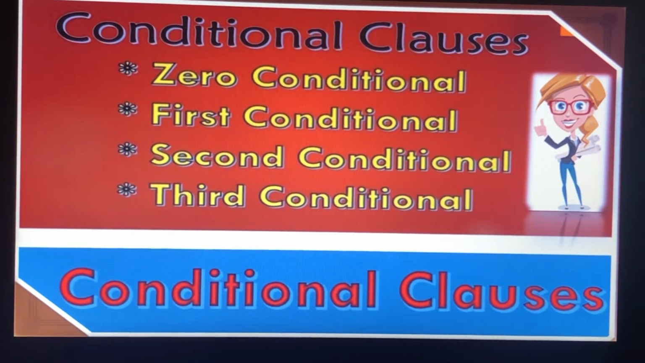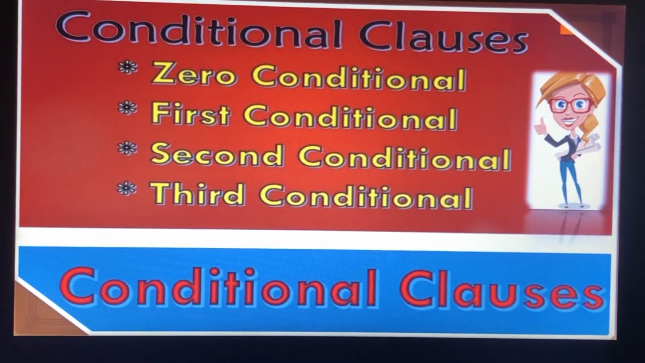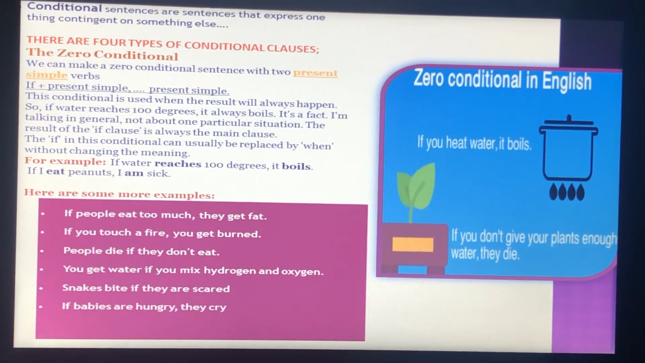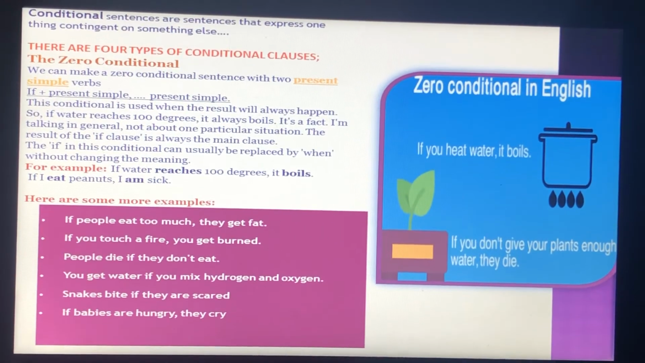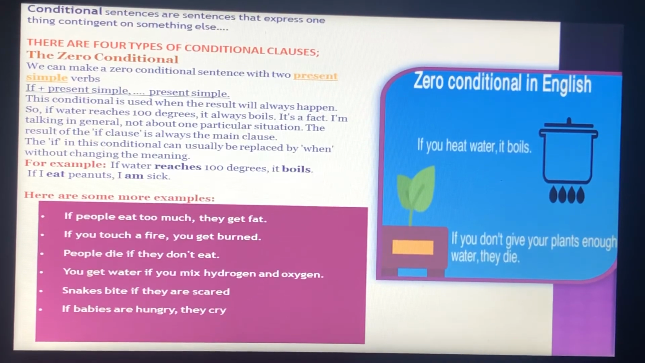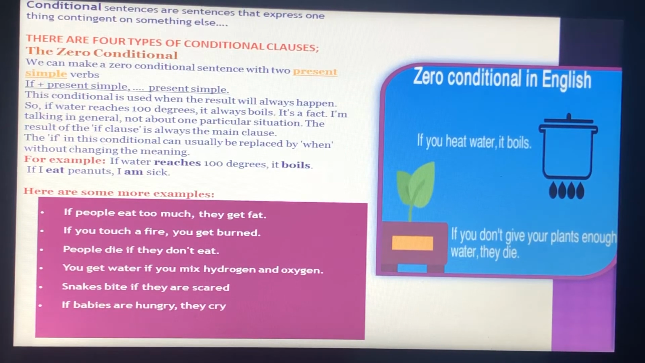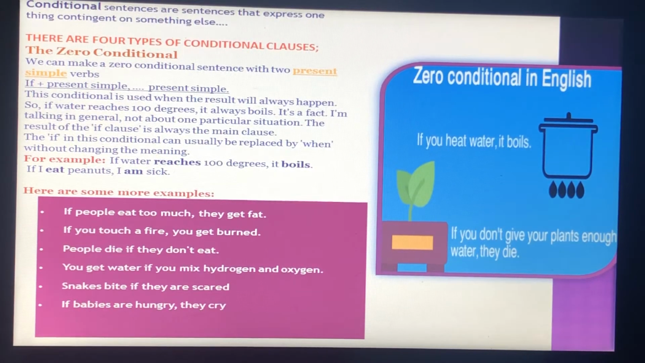What are conditionals in English grammar? Sometimes we call them if clauses. They describe the result of something that might happen in the present or future, or might have happened but didn't in the past. They are made using different English verb tenses. There are four types of conditional clauses.